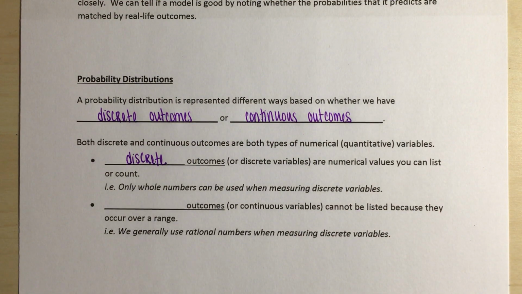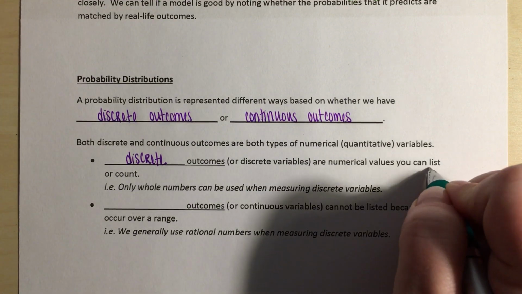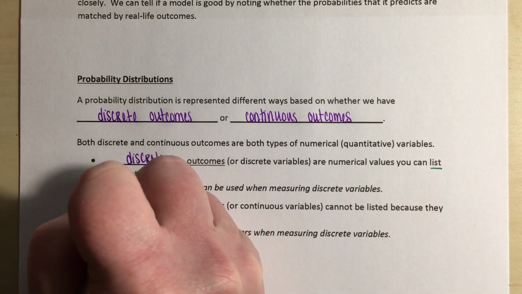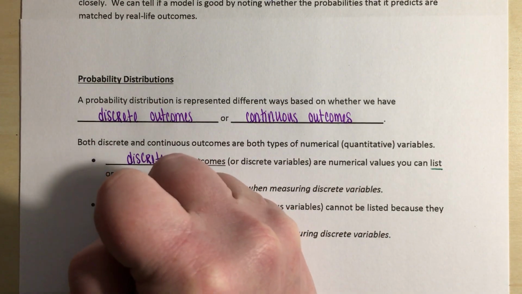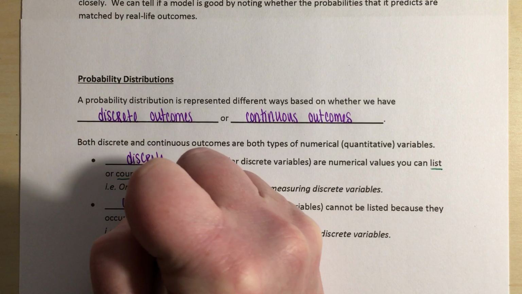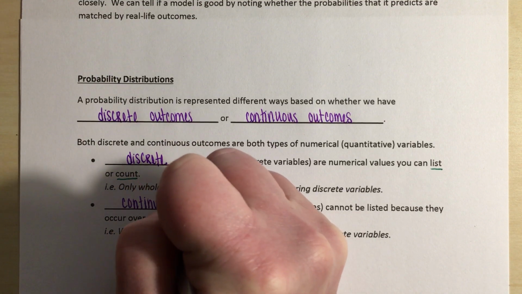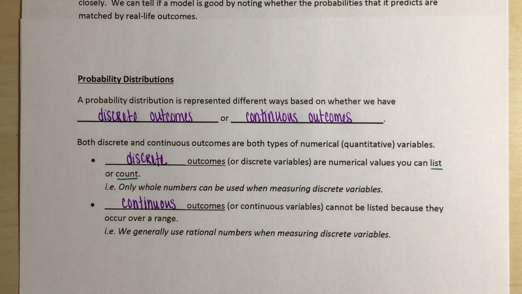Discrete outcomes or discrete variables are numerical variables that you can list or count. So the key thing that we're looking at here is that these are things that can be listed or counted. Only whole numbers can be used when measuring discrete variables. Right? Continuous outcomes or continuous variables cannot be listed because they occur over a range.